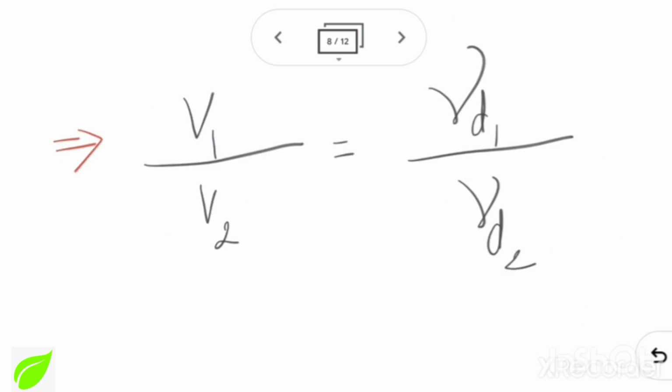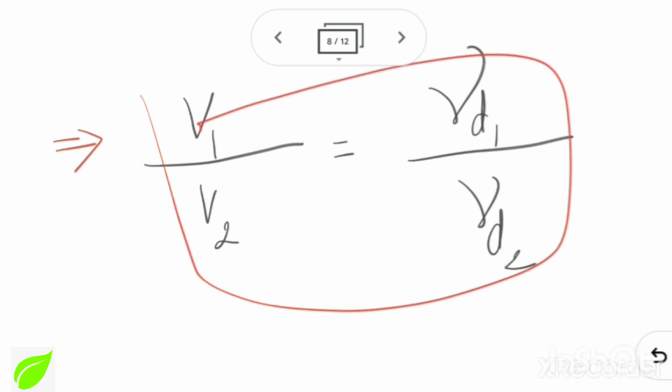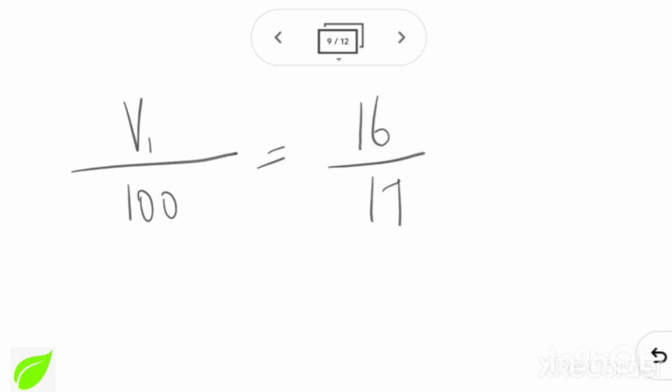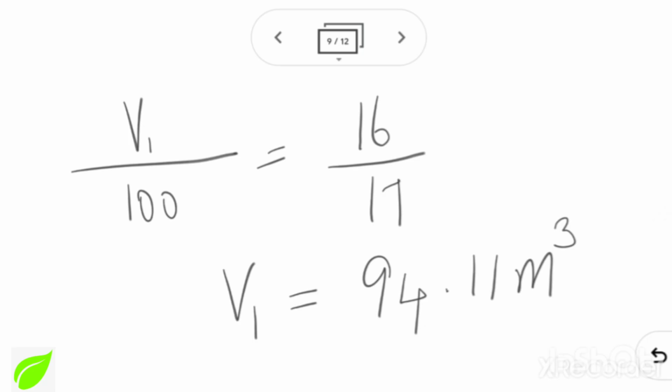While talking about the embankment and pit problem, this is the important relation that we will use here. Then there is another relation which relates volume and void ratio. We will see those problems also. So in this problem we will use this important relation. After substituting the given V2, D1, D2, I will arrive at this equation, from where I can easily find my V1 as 94.11 meter cube.